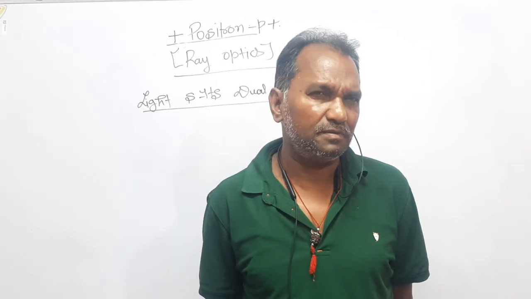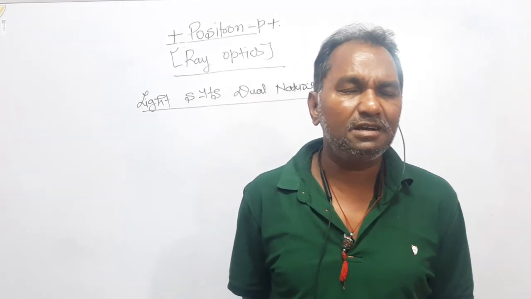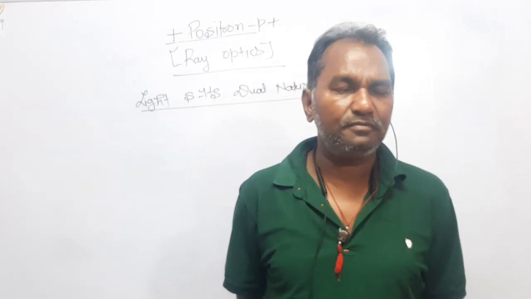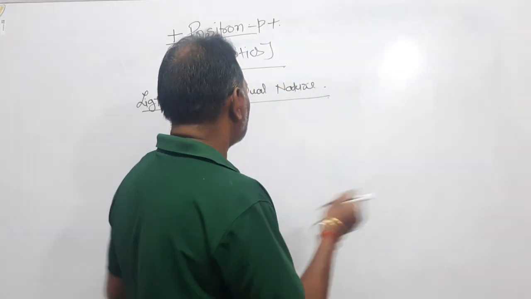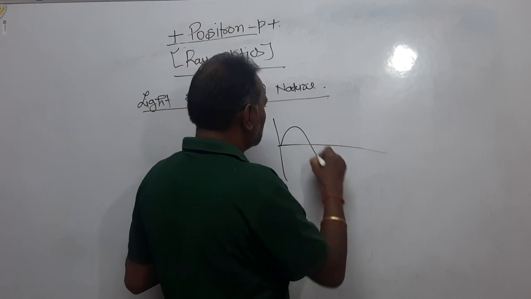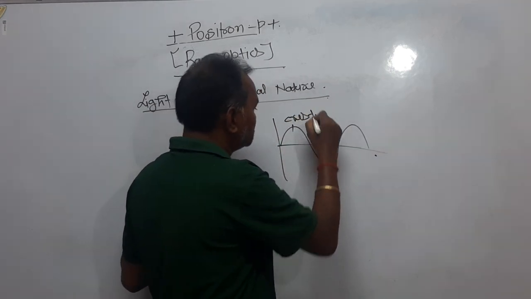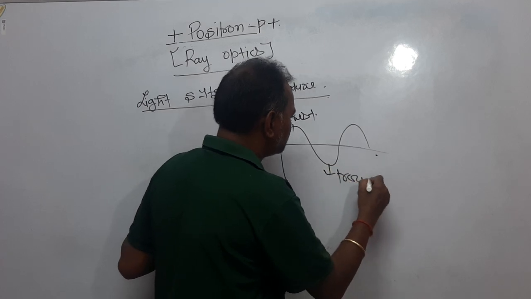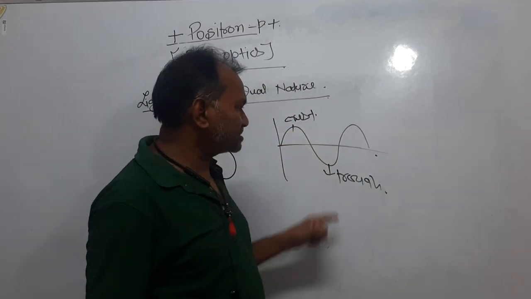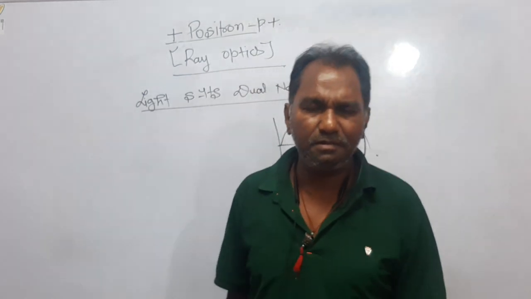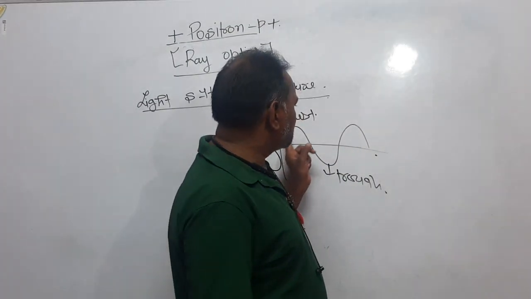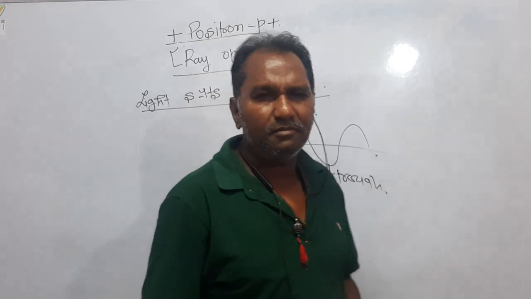Just now I said that light is a transverse wave. A transverse wave travels in the form of crests and troughs. This is the crest and this is the trough. Dear students, a crest is a point of maximum intensity, whereas a trough is a point of minimum intensity. This is a sinusoidal wave.